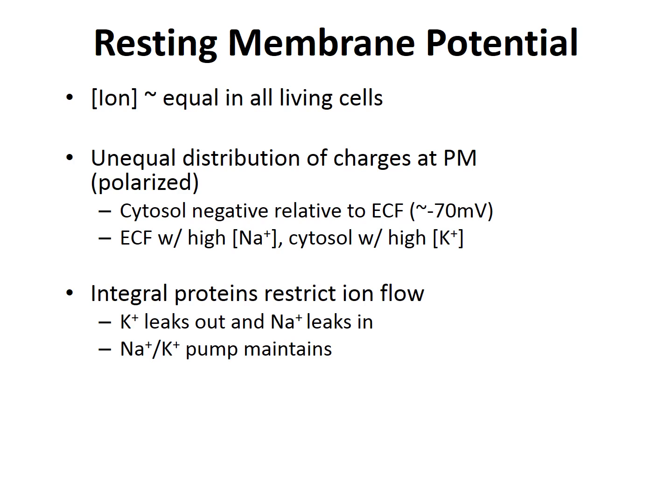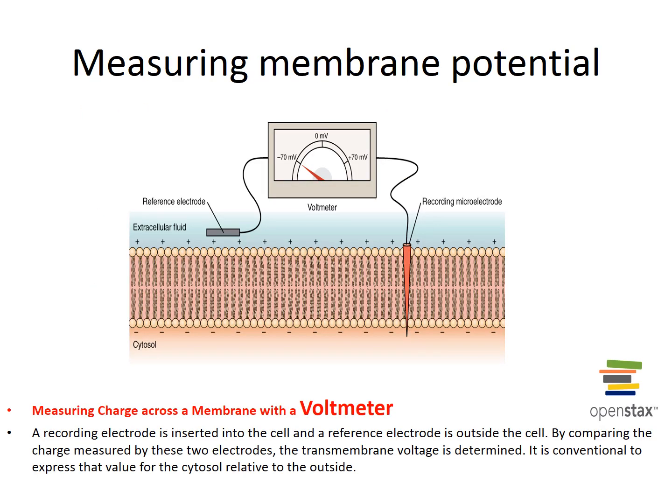Sodium is in its highest concentration outside the cell, while potassium is in its highest concentration inside the cell. All voltage-gated sodium and potassium ion channels are closed so that the neuron cell membrane is relatively impermeable to the two ions. Passive gates for both ions remain open, but movement is minimal. And here we could measure the resting membrane potential using a voltmeter to see the distribution of charge across the cell membrane.